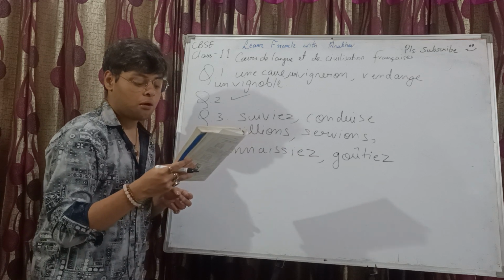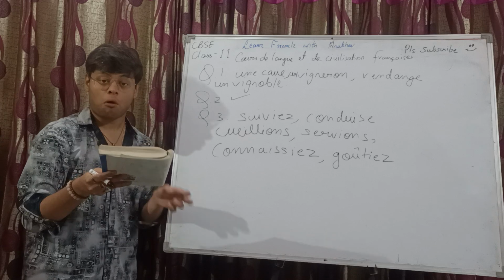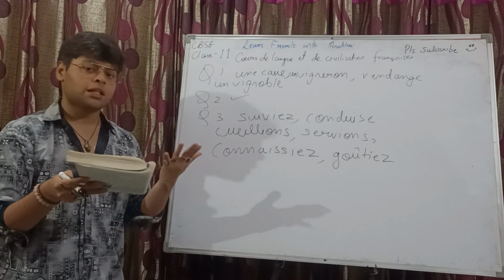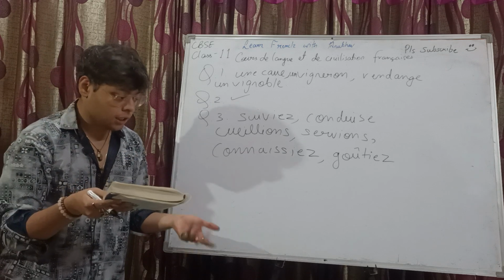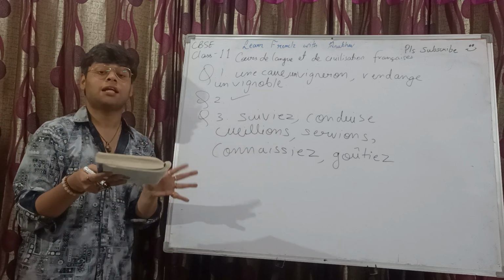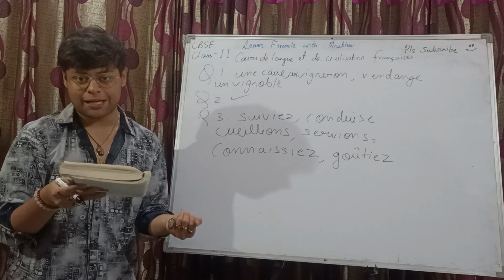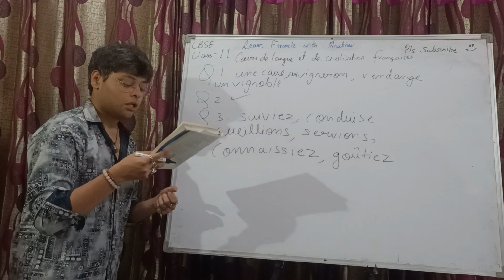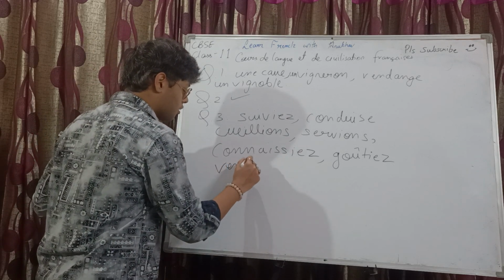Il est douteux qu'on vendre. Of course, when we have the impersonal pronoun on, sometimes we translate it as one, sometimes as we. But it's the impersonal pronoun and it takes the conjugation of third person singular, which we do for il and elle. Right? So, qu'on vende.